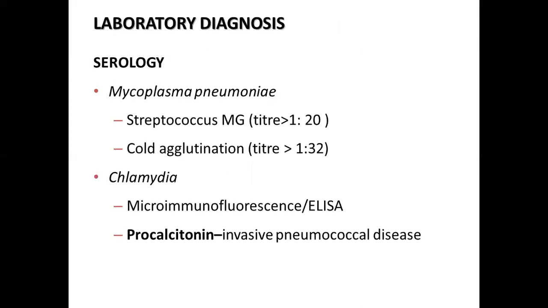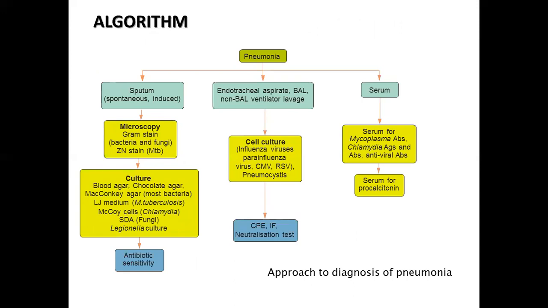Now we'll see the approach to diagnose lower respiratory tract pneumonia. Here you can see pneumonia can be divided. You can collect sputum, which can be spontaneous or induced, endotracheal aspirate, bronchoalveolar lavage, non-bronchoalveolar lavage, ventilator lavage, and serum. These specimens can be collected.